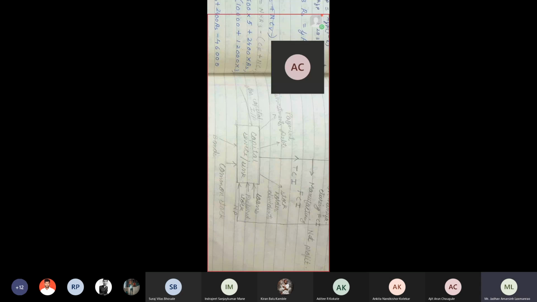So what is the long form of TCI? TCI means total capital investment. Okay, so this TCI arrow I am showing upward. Again I am dividing it into two types: number one, FCI, and number two, WCI. So TCI is the summation of WCI and FCI.